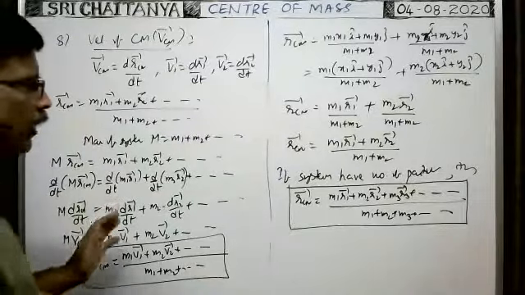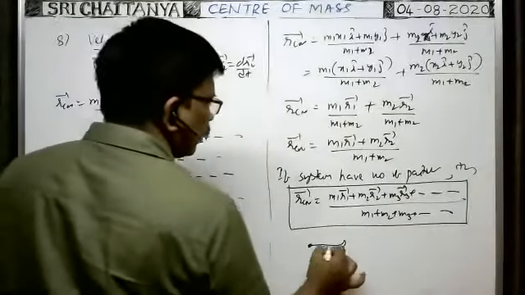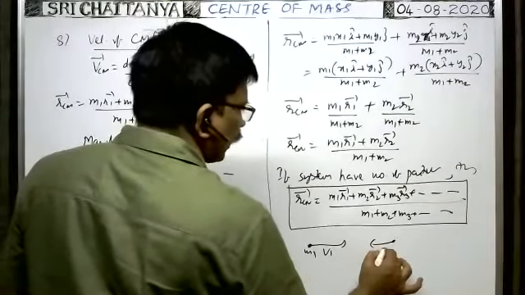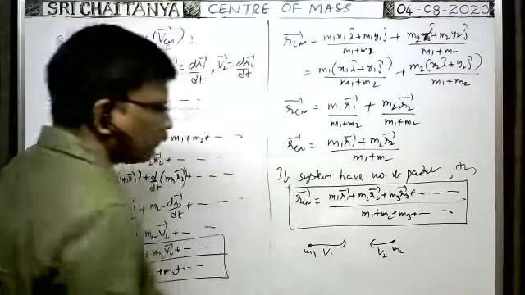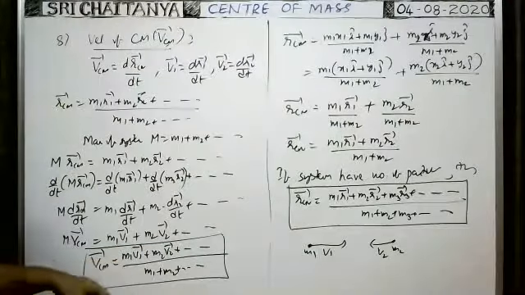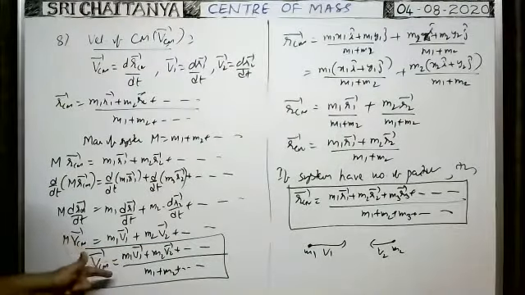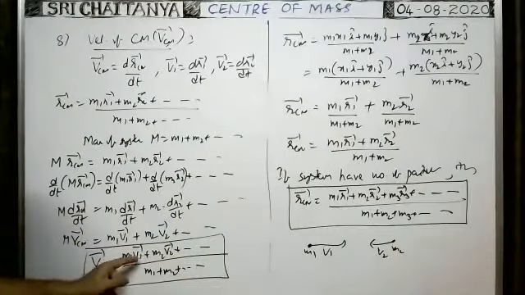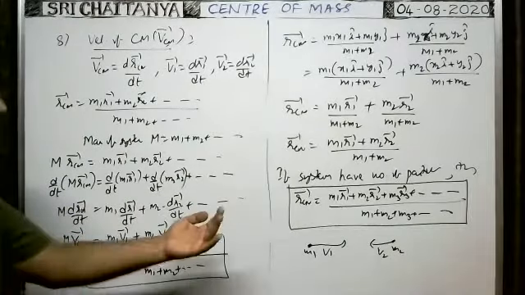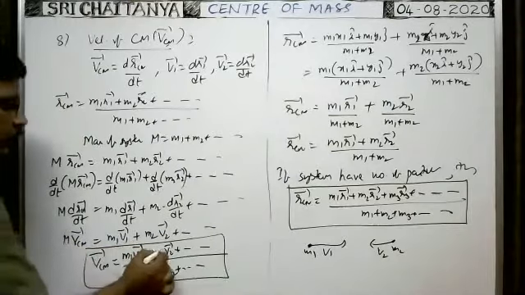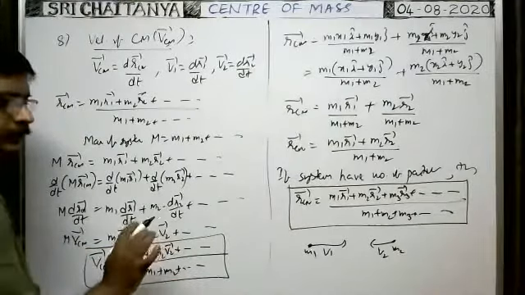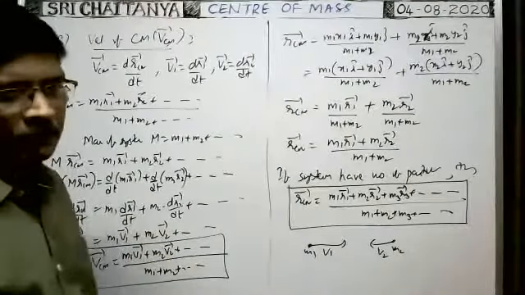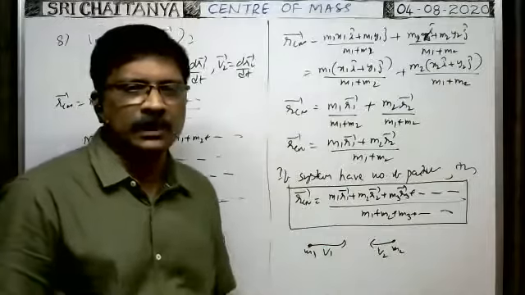By doing problems: suppose two particles travel, one particle having mass m1 travels with a velocity v1 and another particle having mass m2 travels with a velocity v2. By substituting in this formula, what is the velocity of center of mass if they ask? m1 into v1, v1 is along the positive direction so you take plus v1 only, plus m2 into v2, which is in the opposite direction. So while substituting the data here, you write minus v2. You substitute them, simplify them, you get the velocity of center of mass. In this way, we can find the velocity of center of mass.